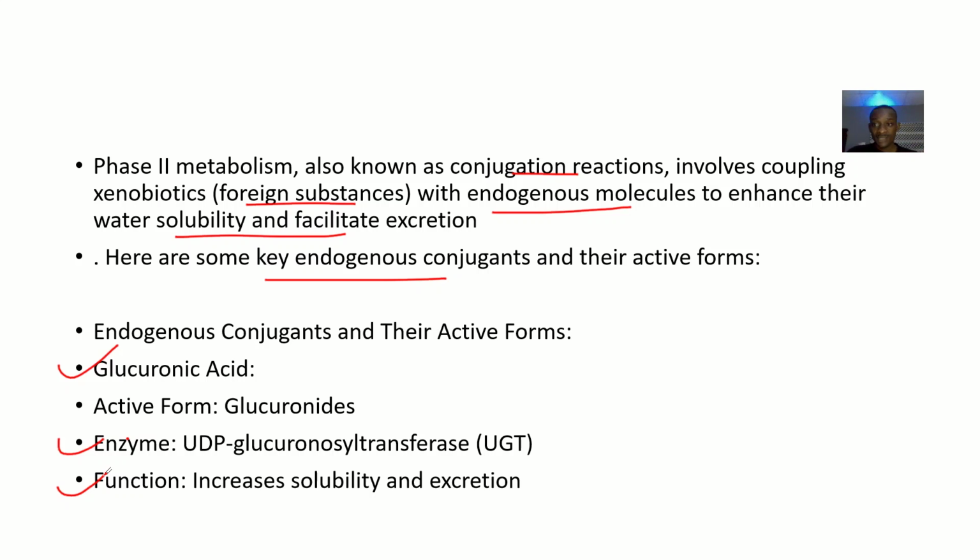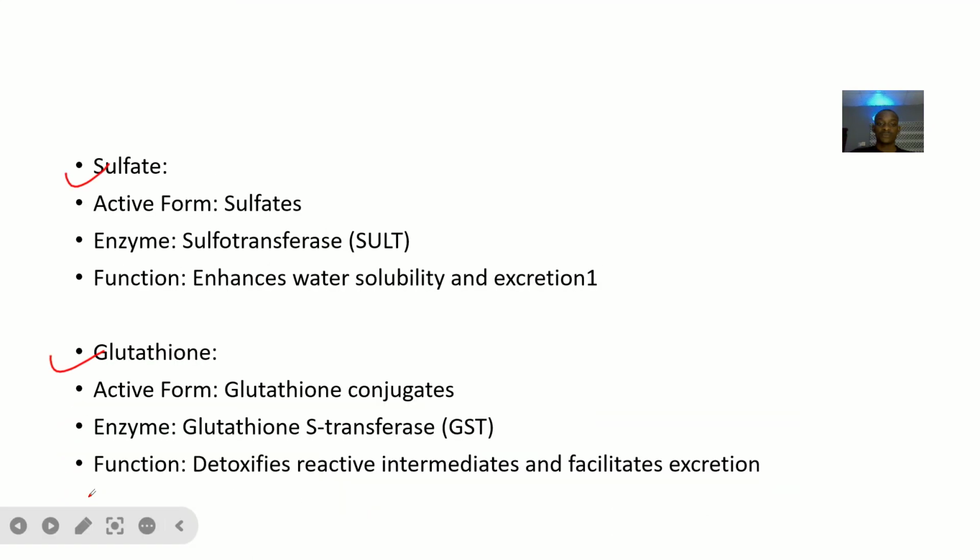So for glucuronic acid, the active form is glucuronide. The enzyme that acts on this is UDP glucuronyl transferase. What is the function of the enzyme? Just to increase solubility and excretion of the glucuronic acid. So you can actually grab just the substance, the active form, and the enzyme. There's no need for the function.